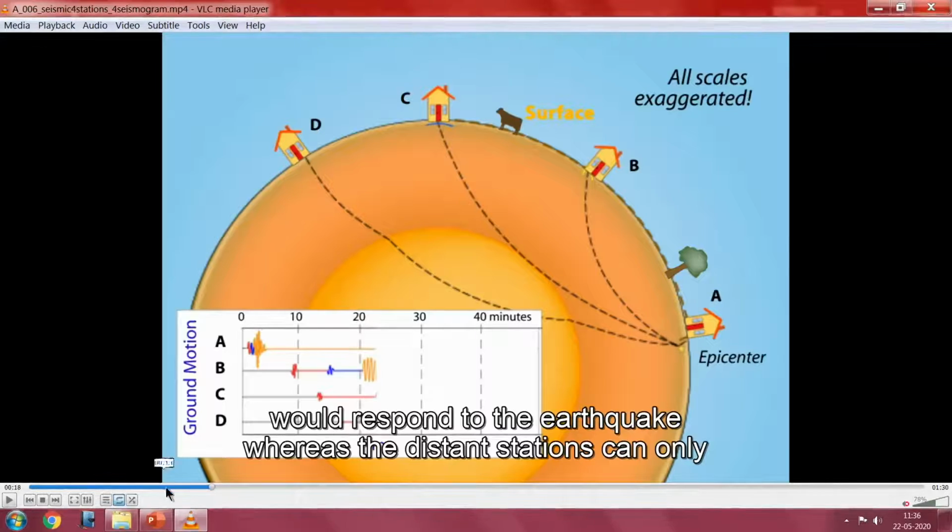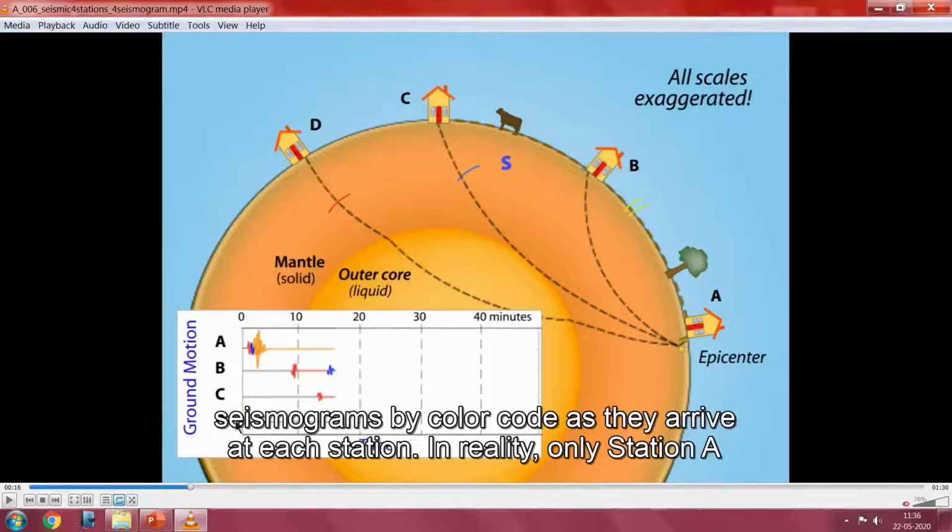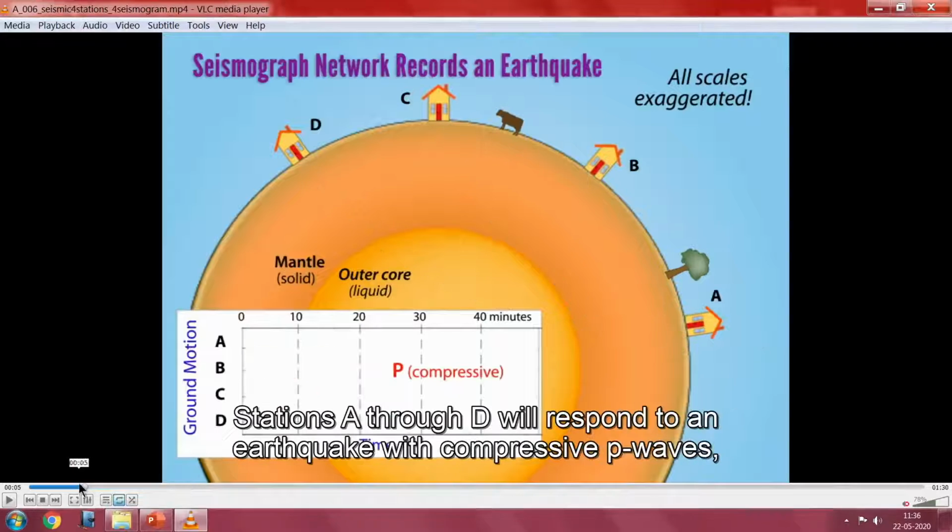The same happens with the S wave. You can carefully watch for the S wave. This is the S wave. If you want, you can even go back a little bit, so that you can watch the S wave and see what happens to buildings A, B, C, D.